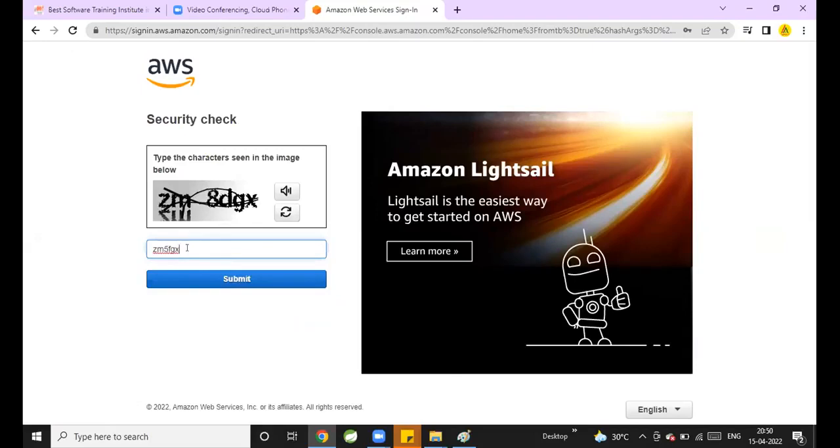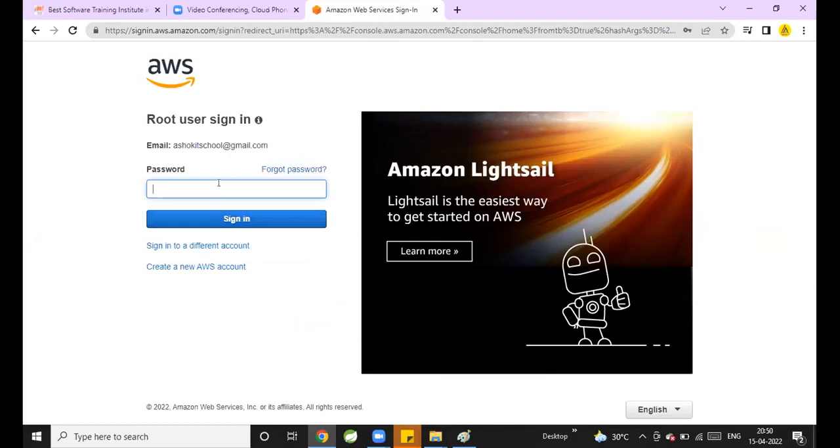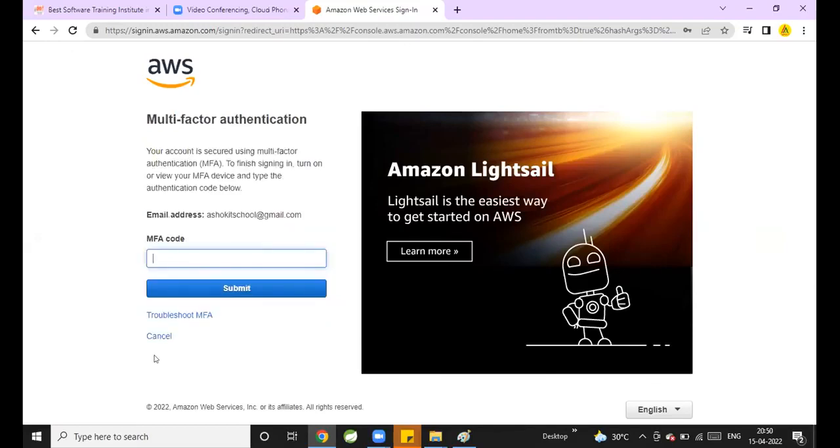ZM8GDX, submit. Password. I'm entering my password. Click on sign in. What is it asking now? Again, it is asking for my authentication code.